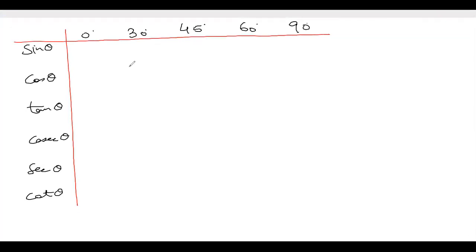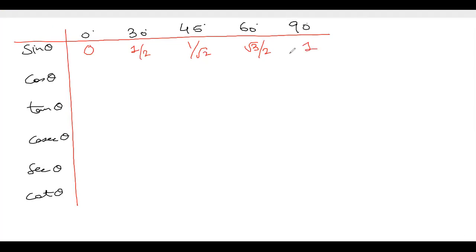Sin 0 is 0. Sin 30 is 1 by 2. Sin 45 is 1 by root 2. Sin 60 is root 3 by 2. And sin 90 is 1, correct.